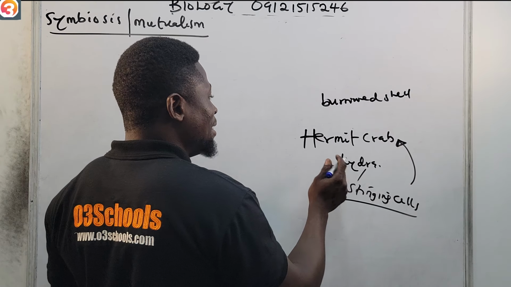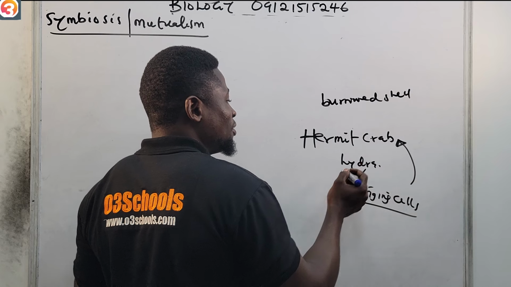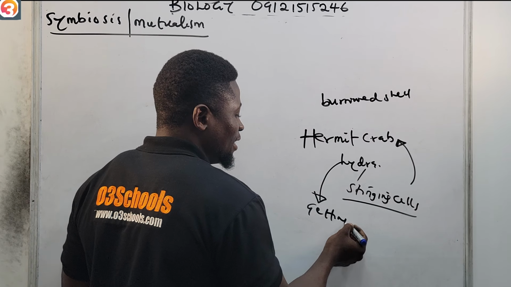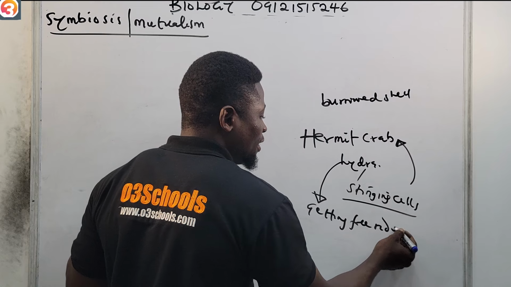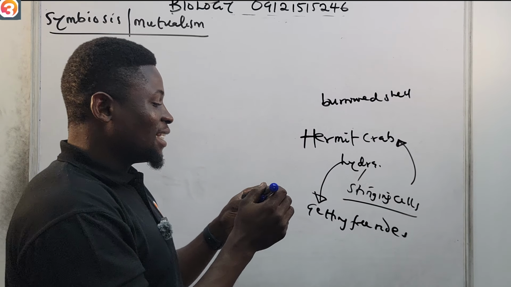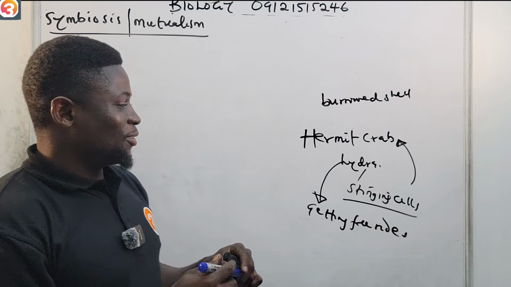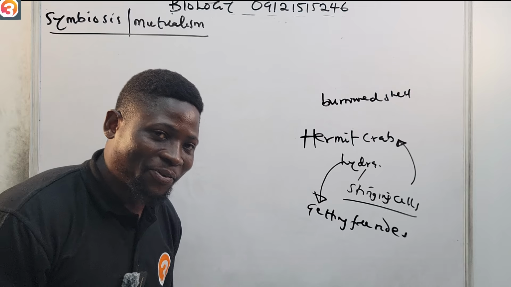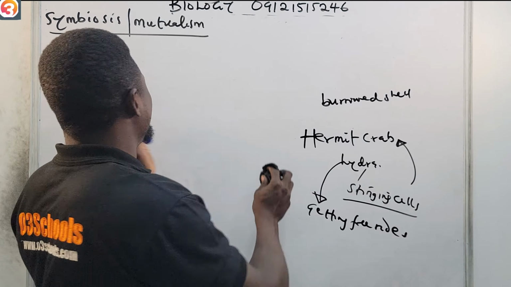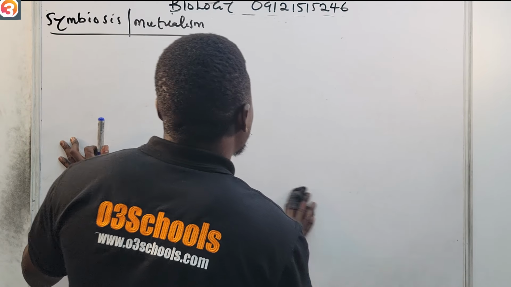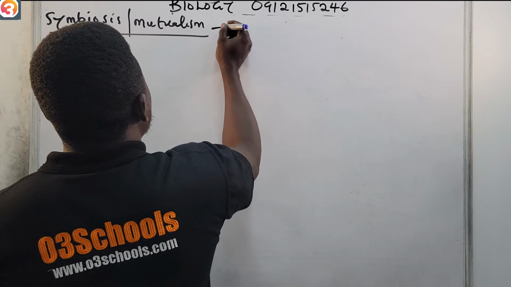While the hermit crab is getting protection, the hydra is getting a free ride to new places and getting more access to food. So it's a very, very interesting relationship.